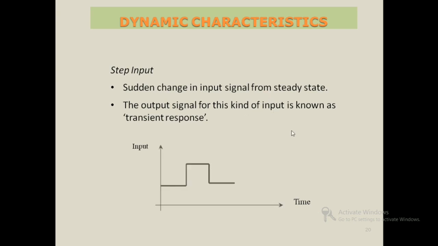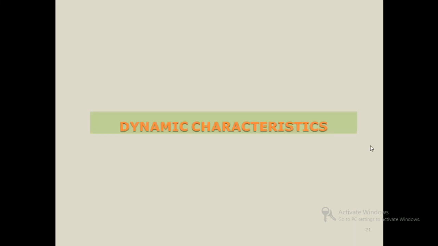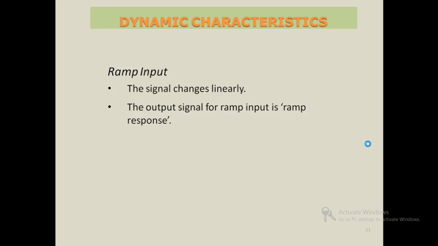response, where the transient response means when there is a change in time, that is, it will consider zeros and so on when we are talking about the step signal. Next one is ramp signal. The ramp signal changes linearly. The output signal for ramp input is a ramp response. If there is any change in input, depends upon the time, it will be linear.